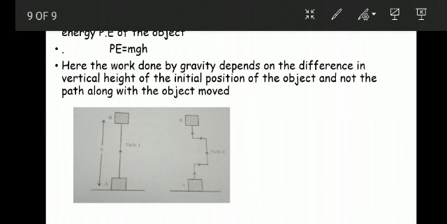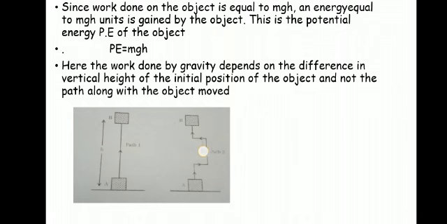Work done is force into displacement, and displacement depends only on the initial and final position, not on the path. So whatever the path may be, potential energy depends only on the initial and final position. So we get potential energy equal to mgh.